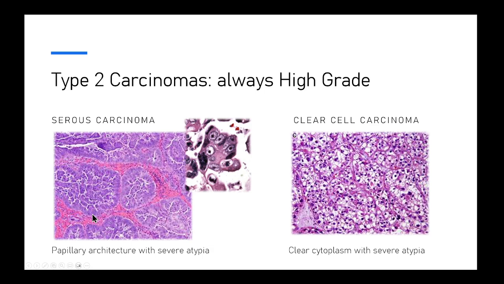So serous carcinoma is also called serous papillary carcinoma. We don't use that term anymore. We just say serous carcinoma. But the reason is that the main architectural feature of serous carcinoma is papillary growth. So finger-like projections within the lumens of the glands, as you can see. And the other thing, we said it's always high grade, so we'll really find severe atypia, very large nuclei with prominent nucleoli. Clear cell carcinoma, quite easy. It's called clear cell carcinoma because the cytoplasm of the cells is clear because of the presence of glycogen.